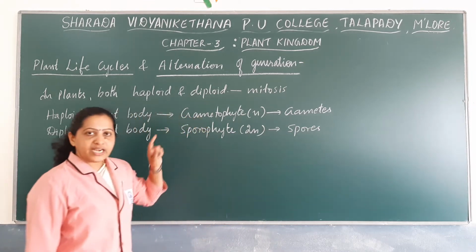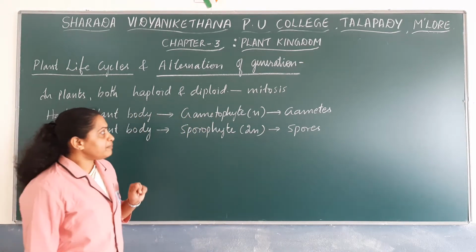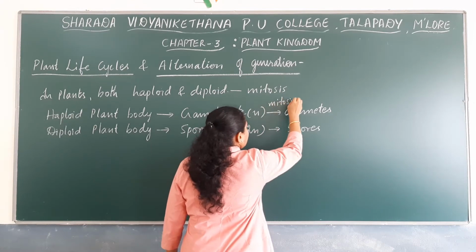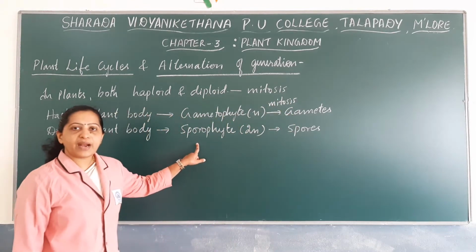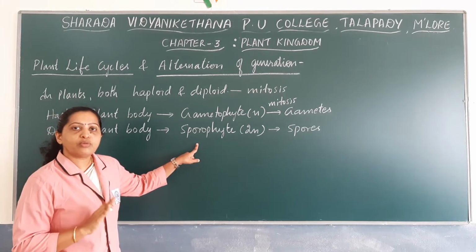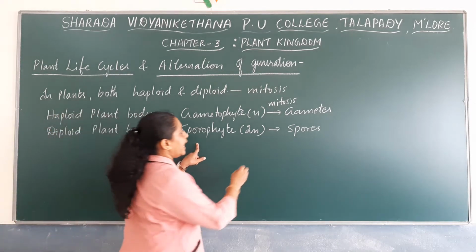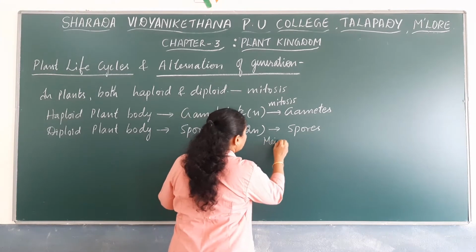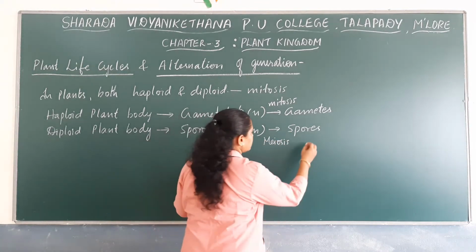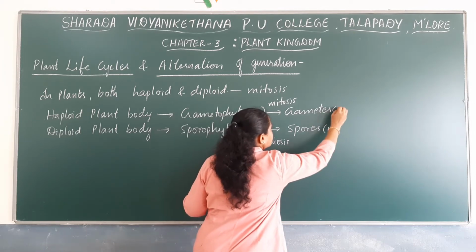So the gametophyte plant body produces gametes by mitosis, whereas the sporophyte plant body has specialized cells known as spore mother cells, which are diploid, and these diploid cells undergo meiosis to form haploid spores.